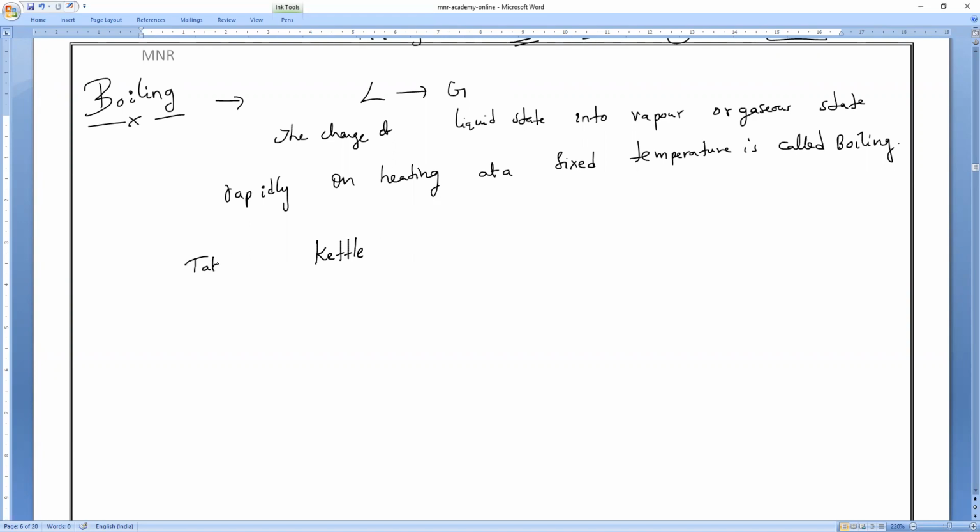Okay, so take some water. For example, take some water in a kettle and put it over a stove, or switch on the electric one. So on the electric switch, what will happen? Within a fraction of seconds, the entire water will evaporate. Yes or no? Of course, cooked food is not a boiling amount. Cooked food will also take very slow, but you have to take particularly boiling of water.